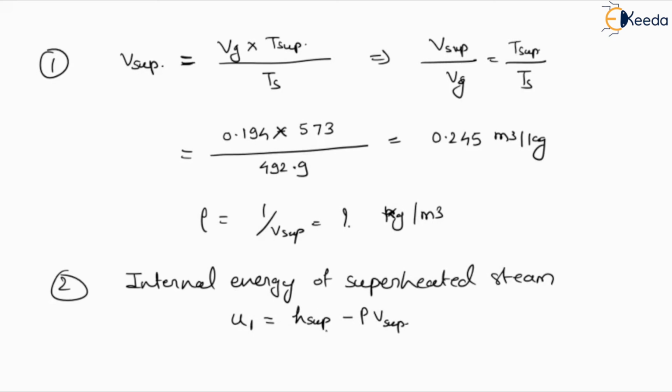So U1 equals H superheated minus P superheated into V superheated. This is the term we are going to use to define the internal energy.